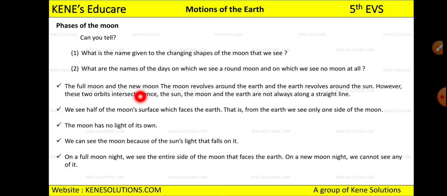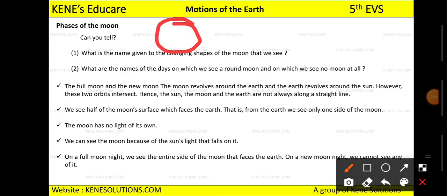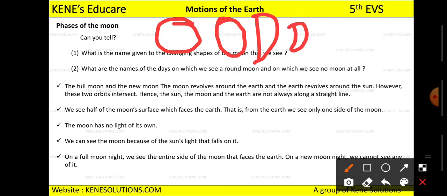Now see, next is the phases of moon. Now you might have seen that the shape of the moon changes continuously. One day you will see it is full moon, another day you will see half moon. It is like magic has happened and the half moon, you don't know where it has gone, right? Then next day if you see, it will be only this much, then this much, then this much, and some day will come when you will see there is no moon,